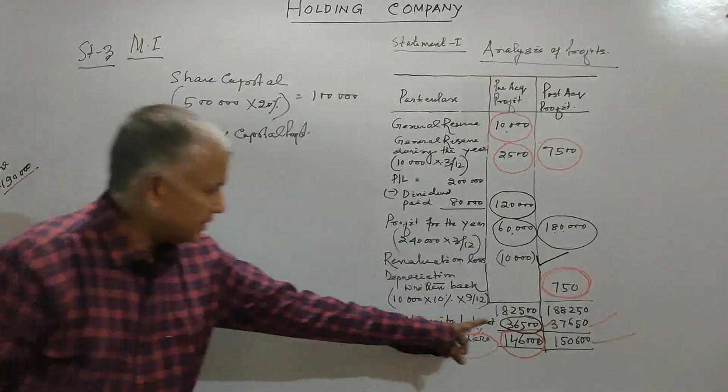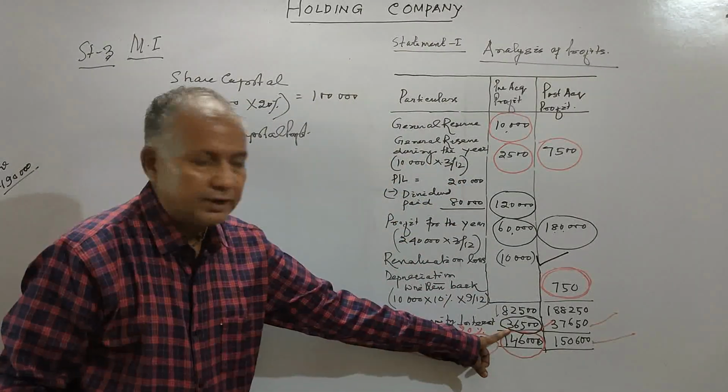Minority share of capital profit is 36,500. This 36,500 is the minority share.